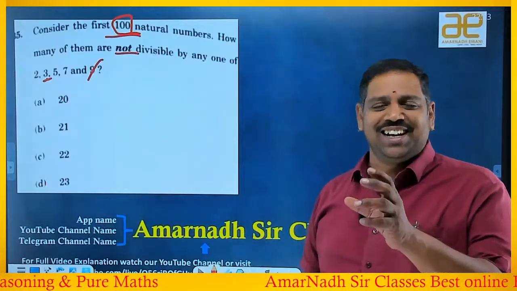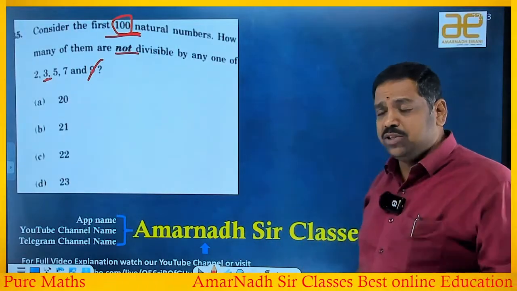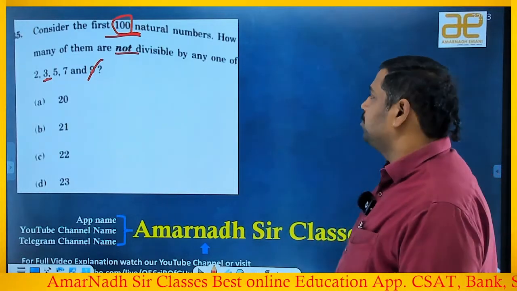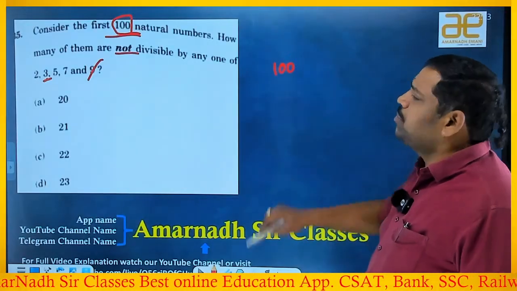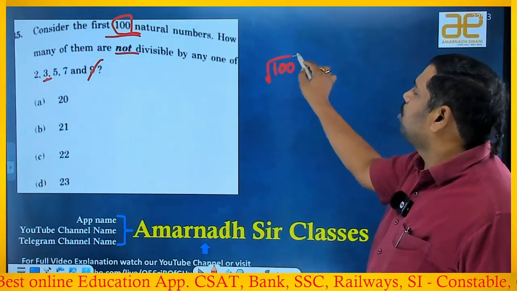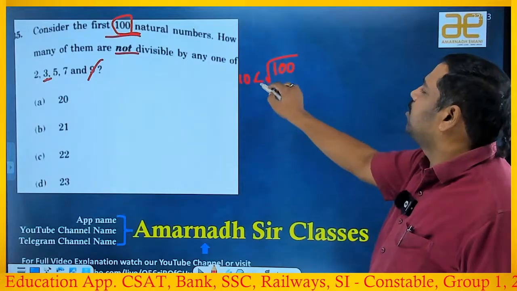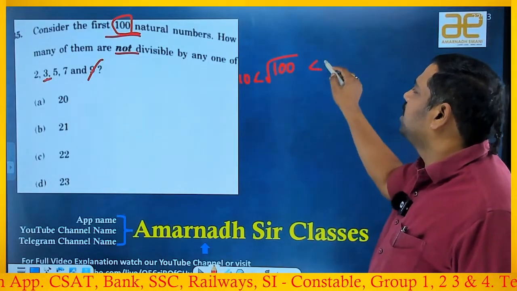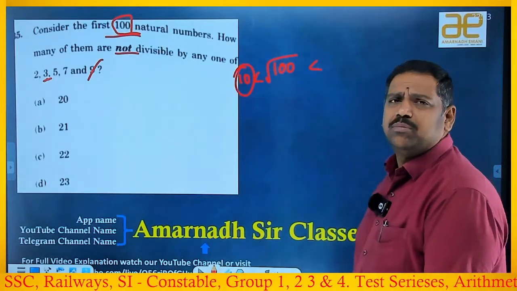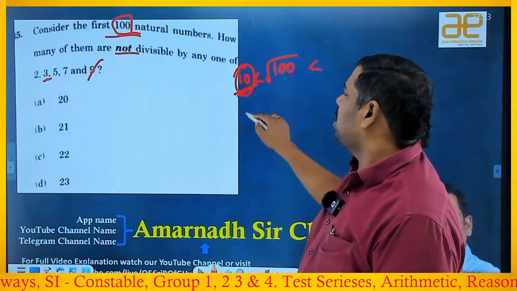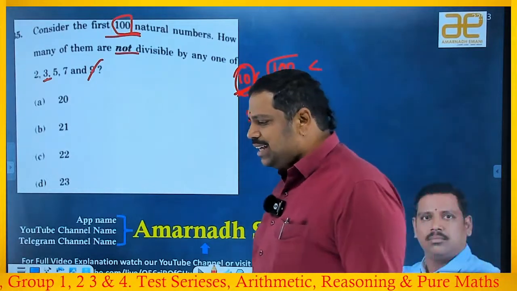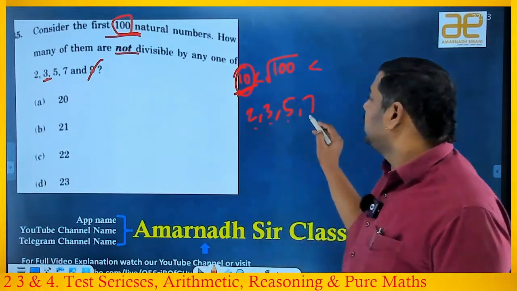So the fun here is, I have explained to you in number system how we identify the prime numbers. Suppose you want the prime numbers below 100. To verify whether 100 is a prime number or not, just take the square root of it. Square root means it is 10, right? Exactly 100 is a perfect square, so you will get 10 only. Write the prime numbers below 10: 2, 3, 5, 7. You will say that a number is a prime number if it is not divisible by these 4.